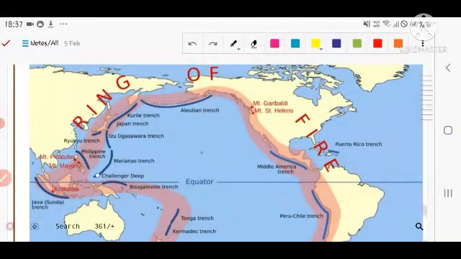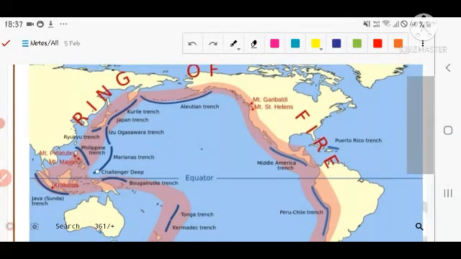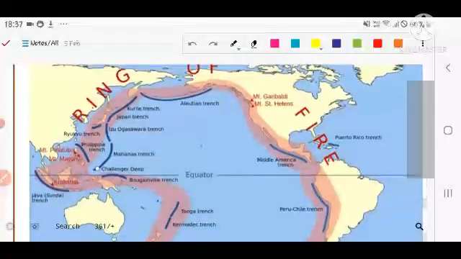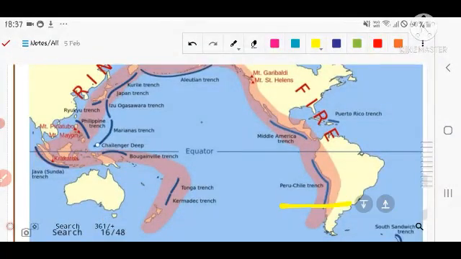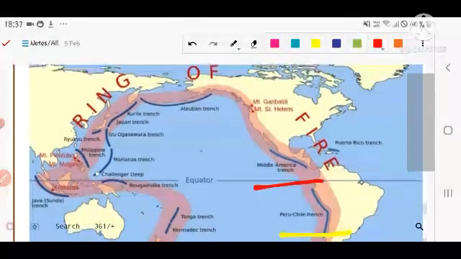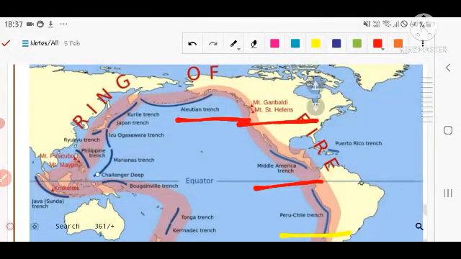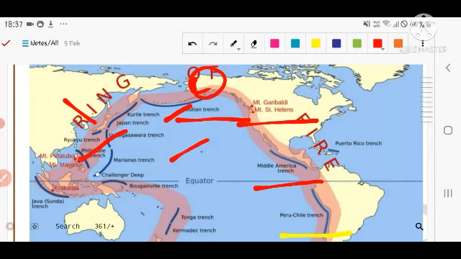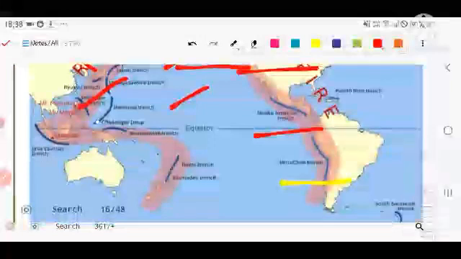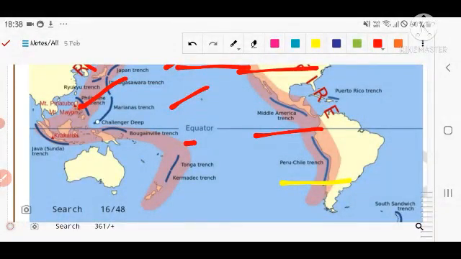Okay, this is the Ring of Fire. The question can be asked: which of the following trenches are found along the Ring of Fire? Second, which of the following countries are found along the Ring of Fire? So here: Peru-Chile trench, second the Middle America trench, third the Aleutian trench between Alaska of the USA and Russia, Kuril trench between Japan and Russia, Japan trench, Izu-Ogasawara trench, Ryukyu trench, Philippine trench, Mariana trench, Challenger Deep, to remember this fact already asked, Bougainville trench, Tonga trench, Kermadec trench.